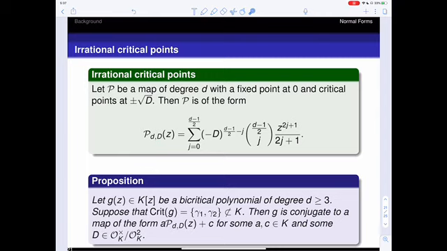So if we have any bicritical polynomial of degree greater than or equal to 3, with two critical points that are distinct and do not lie in our base field, then that polynomial will be conjugate to a map of the form a times P plus c, and this will maintain the field of definition. So this will stay in that base field. And here again, D is just a square-free integer. So now we have a nice form that we can look at to find all PCF polynomials with these irrational critical points.